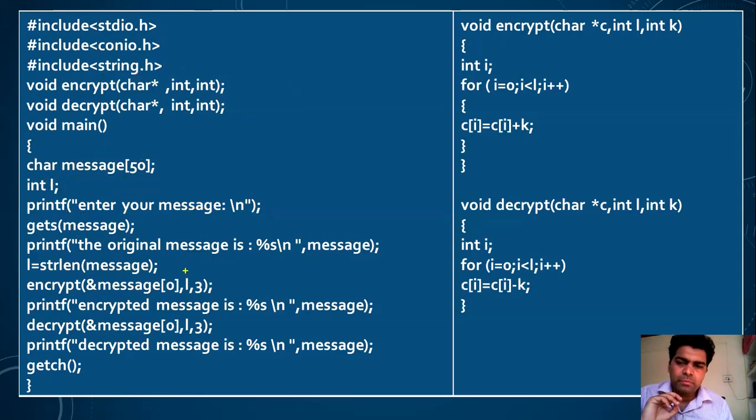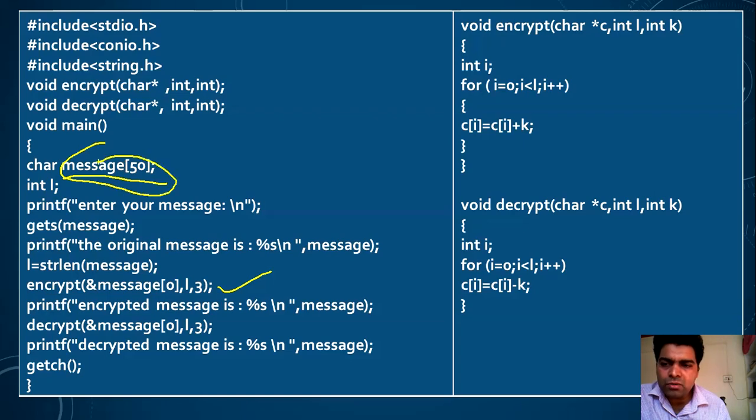Now the actual process begins using this function. What actually I am going to do via this function: I have passed message, which is a character array, and I have passed the base address of message to this encrypt function. This represents the address symbol.